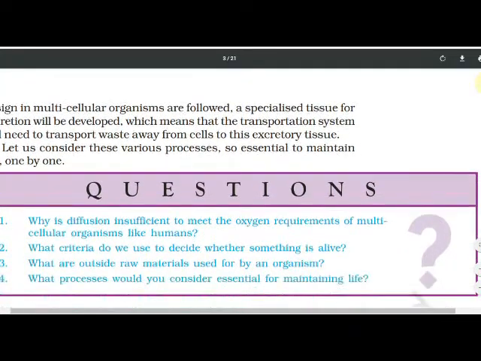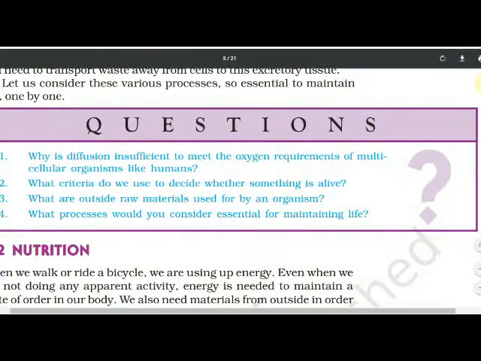Now, here are some questions I have given. Why is diffusion insufficient to meet the oxygen requirements of multicellular organisms like humans? What criteria do we use to decide whether something is alive? Means living things, their characteristics we have to mention over there.